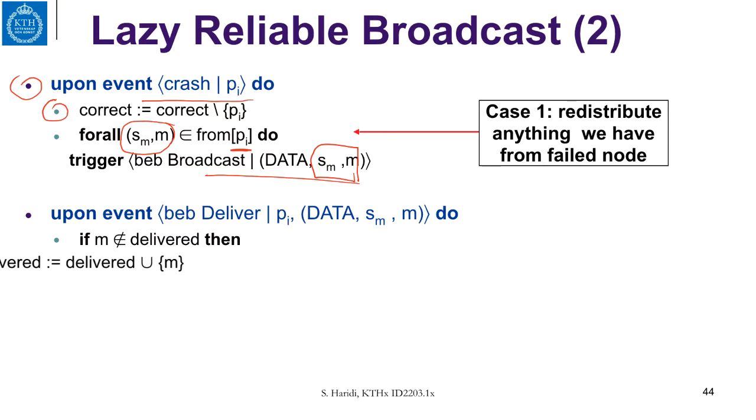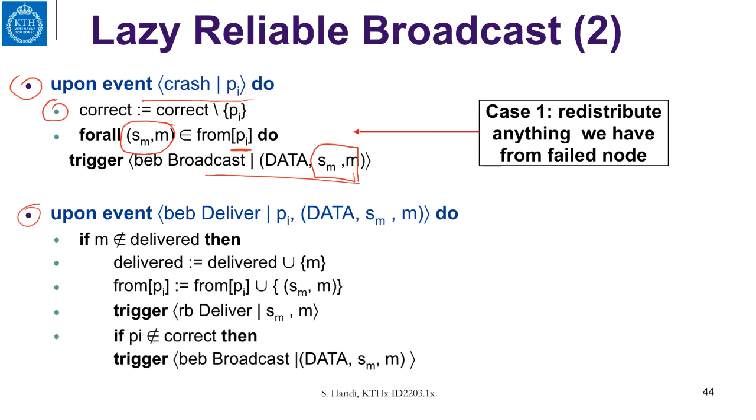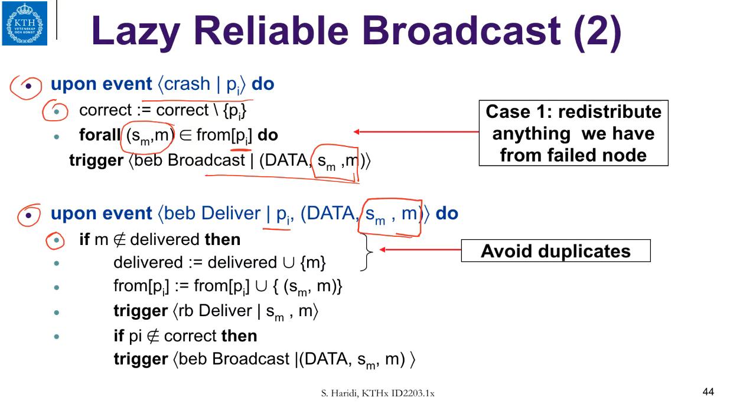Now let us look at what happens when we get a best effort broadcast delivery from process Pi with the sender and the message. If the message is already delivered, we do nothing. But if it is not delivered, then what we should do is try to avoid duplicates. That's why we add the message to the delivered set. We record that we received this message from process Pi. This is stored for future use in case Pi crashes.